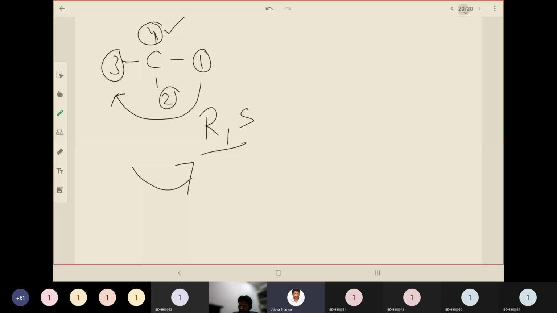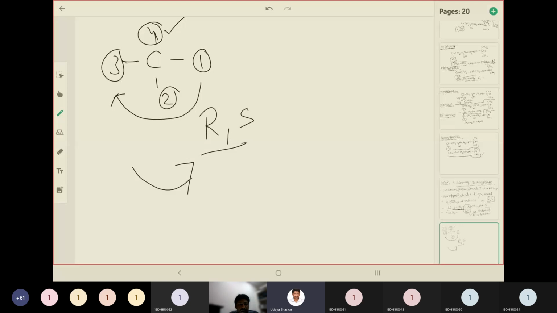So with this we are done with beta adrenergic blocking agents. Okay, and with this I think our unit 2 is completed. Let me check.